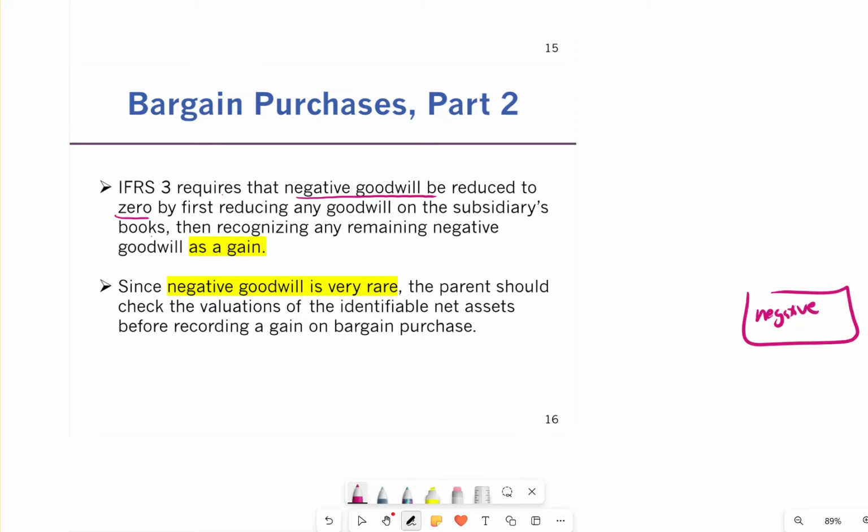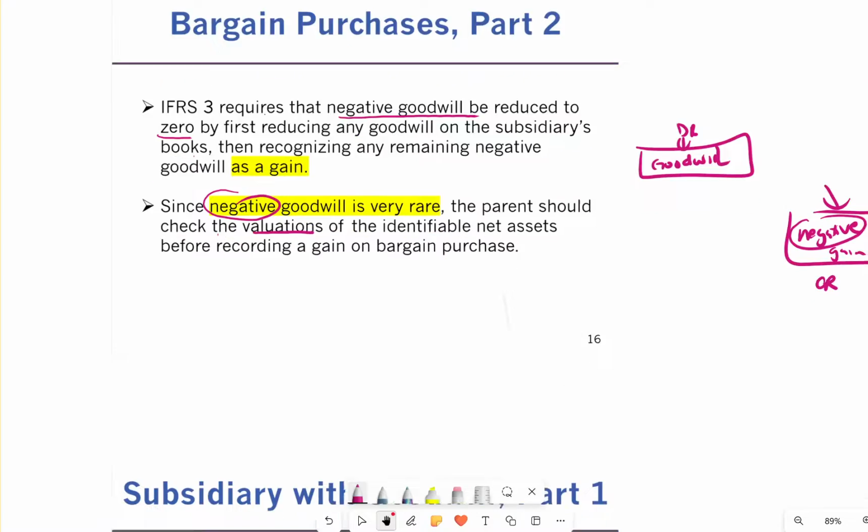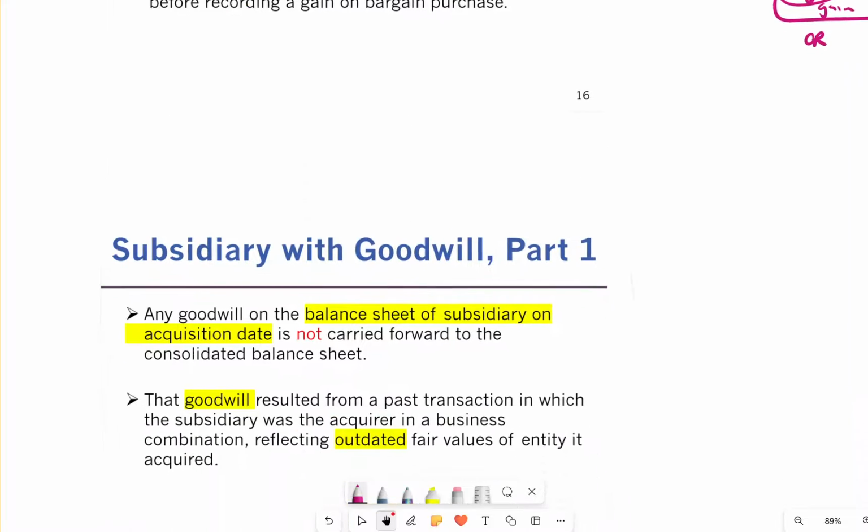Negative goodwill is treated like a gain and positive goodwill is treated like goodwill. So if you are going to do a debit, it will be goodwill. If you're putting it on the credit side, it will be a gain, so negative goodwill will be treated like a gain. But it is very rare. Parents should check: when there's a negative goodwill, you need to check the valuation to see if you didn't make any mistakes. If you made mistakes, that needs to be fixed.